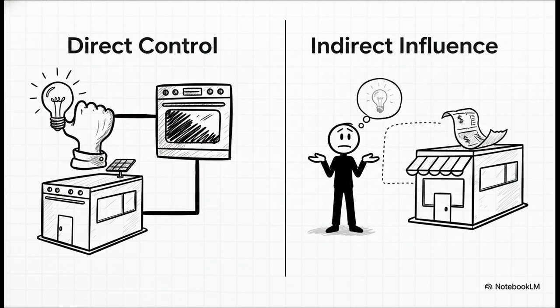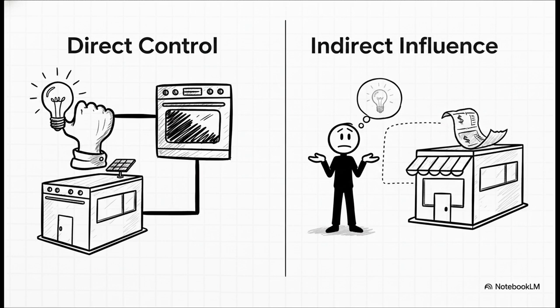Think about it this way. A corporate brand can easily mandate that all of its entity-owned stores install high-efficiency commercial ovens and LED lighting to cut down on energy use, right? They have that power. But franchisees? They're totally independent business owners paying their own utility bills. The parent company can definitely encourage them to go green, but it's way harder to actually force them to make that kind of capital expenditure.